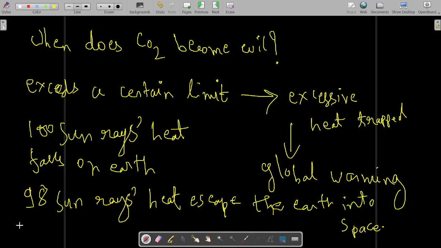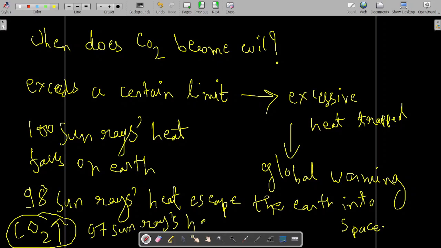Now suppose CO2 increases in the atmosphere because of burning of fossil fuel. As CO2 increases, only 97 sun rays worth of heat will escape.